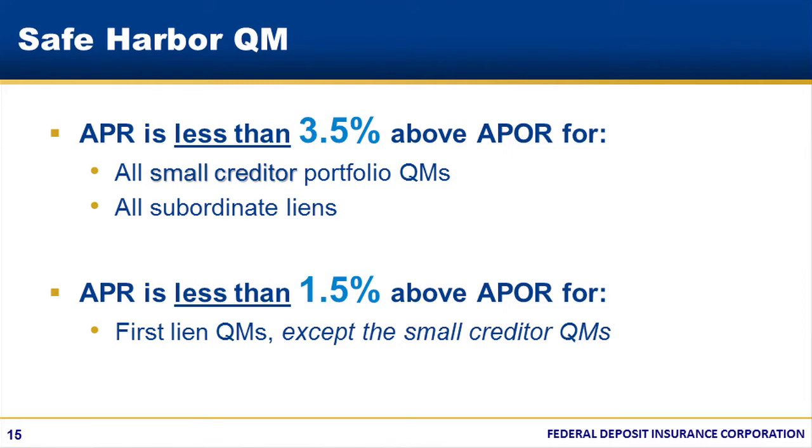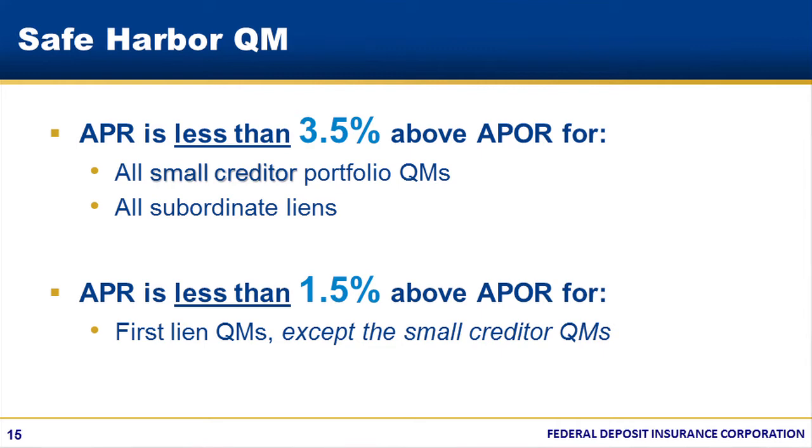What distinguishes a safe harbor QM from a rebuttable presumption QM? The answer is the APR on the loan. In all other respects, the two are the same. As we explained earlier, this is one of the areas where small creditors were given special consideration by the CFPB under the rule. For all covered transactions issued by small creditors, both first and junior lien loans, and for junior lien loans originated by any creditor, a safe harbor QM is one with an APR that is less than 3.5% above the average prime offer rate, or APOR.